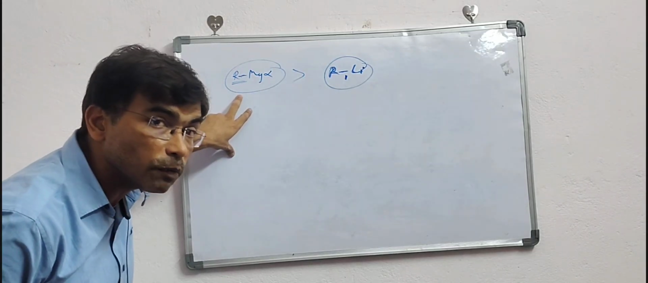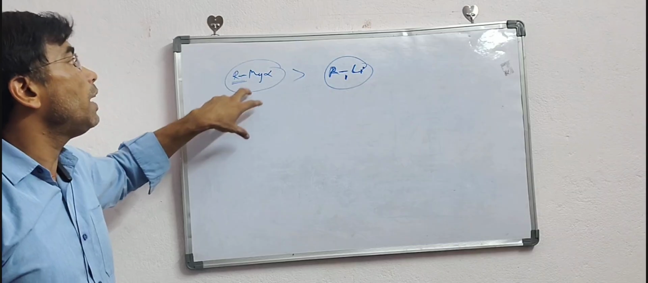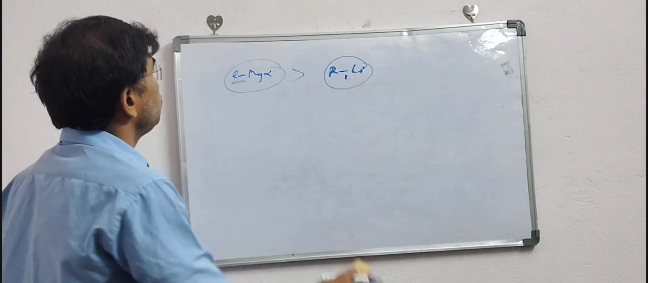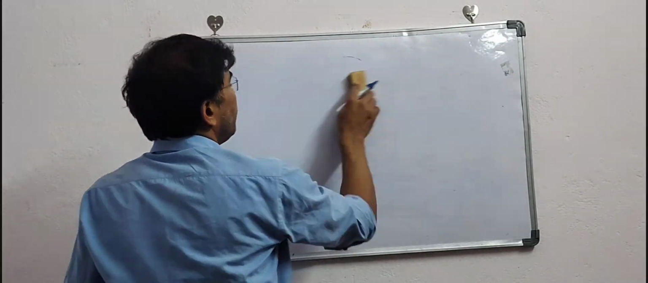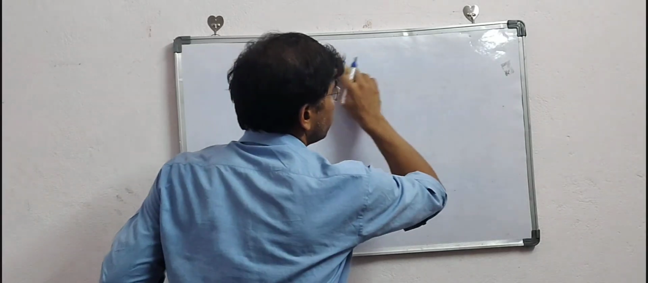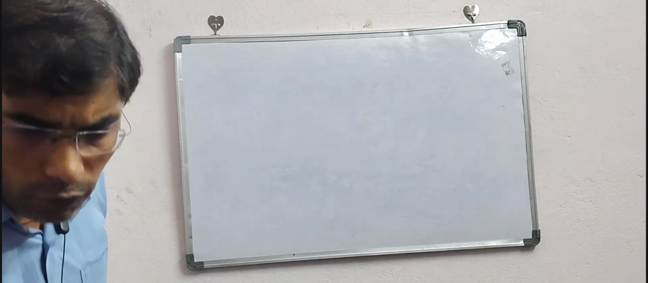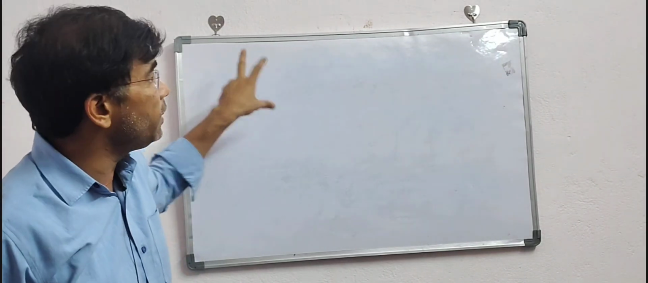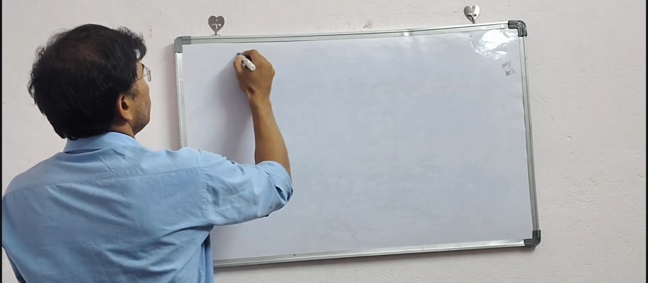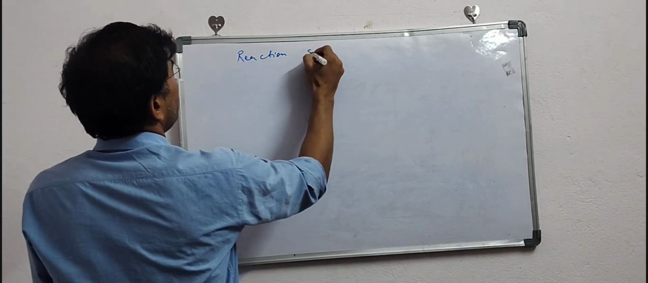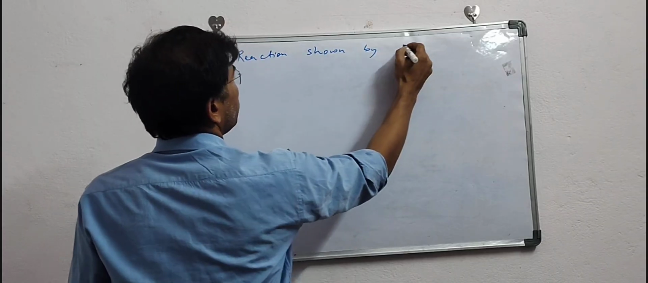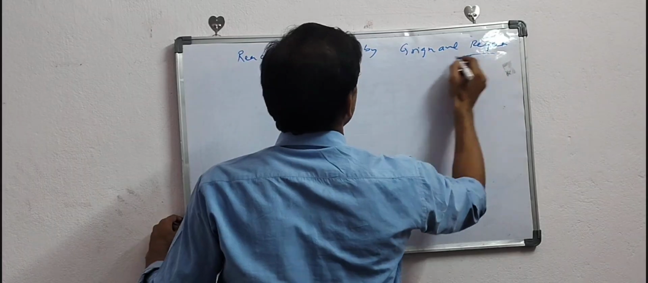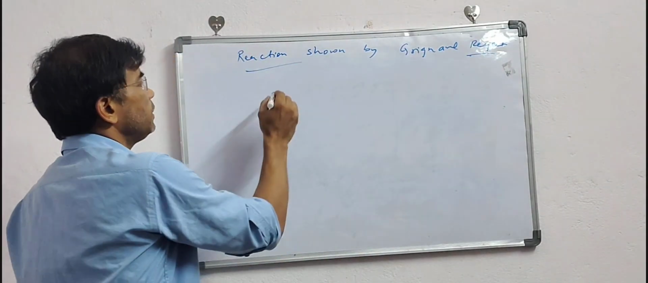And we also discussed the method of preparation, how we can prepare, what will be the effect if we use sodium, and what is the use of dry ether as a solvent. So these all things we have discussed. Now we are going to discuss the reactions shown by the Grignard reagent.